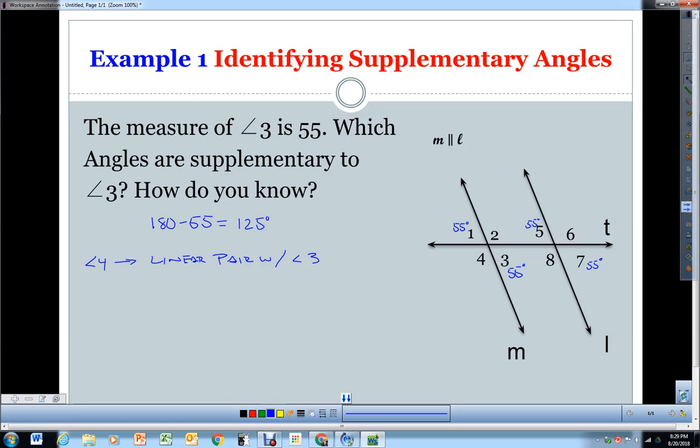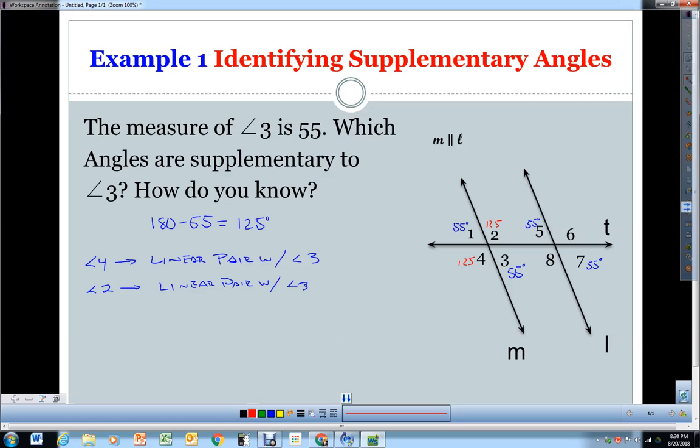So 3 and 4 linear pair. We also know that angle 2, for the same reason, is a linear pair with angle 3. Now, that marks off these two, so we got 125 here, 125 here.